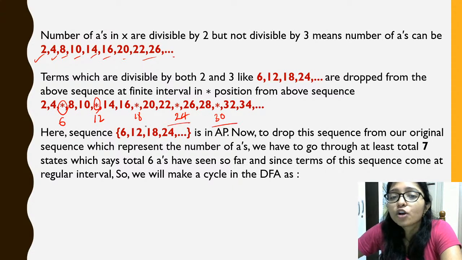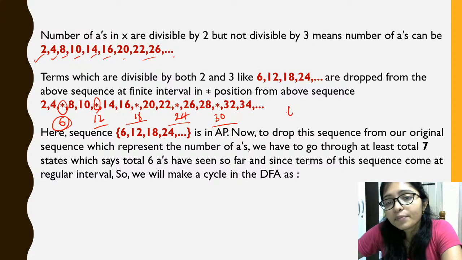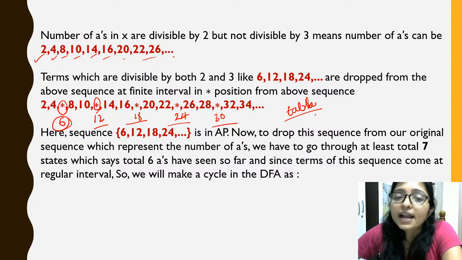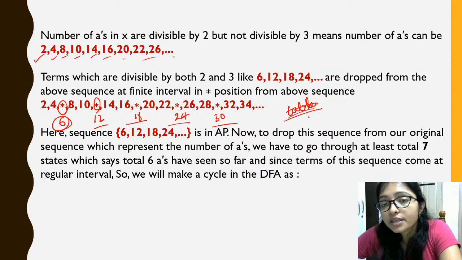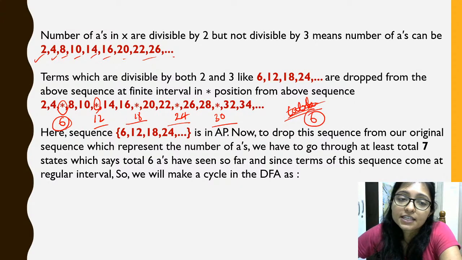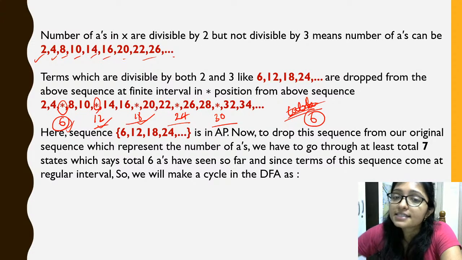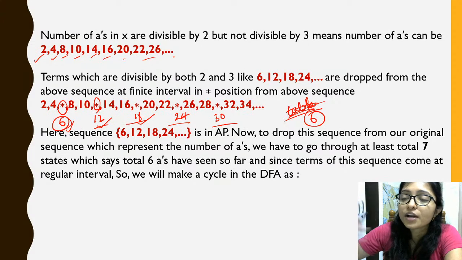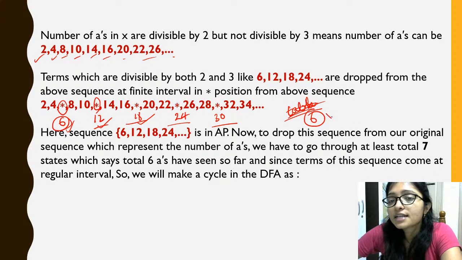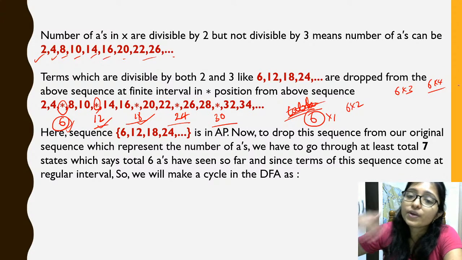So we are not accepting the table of 6: 6 ones are 6, 6 twos are 12, 6 threes are 18, 6 fours are 24. So we will repeat it.